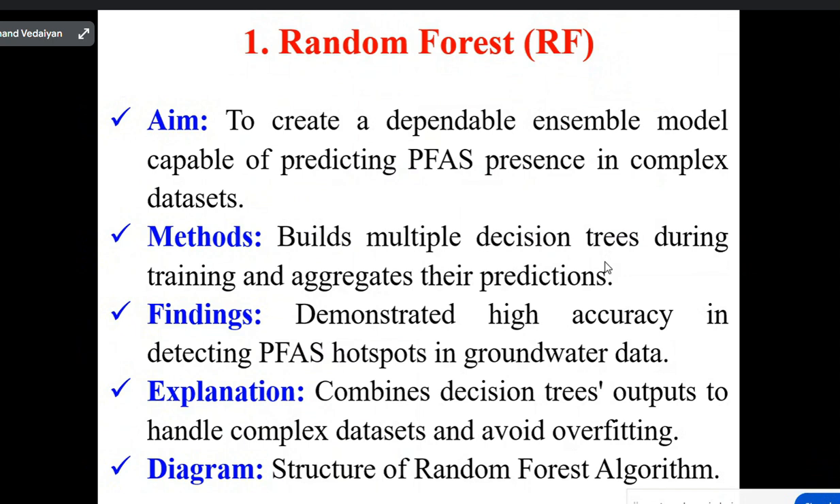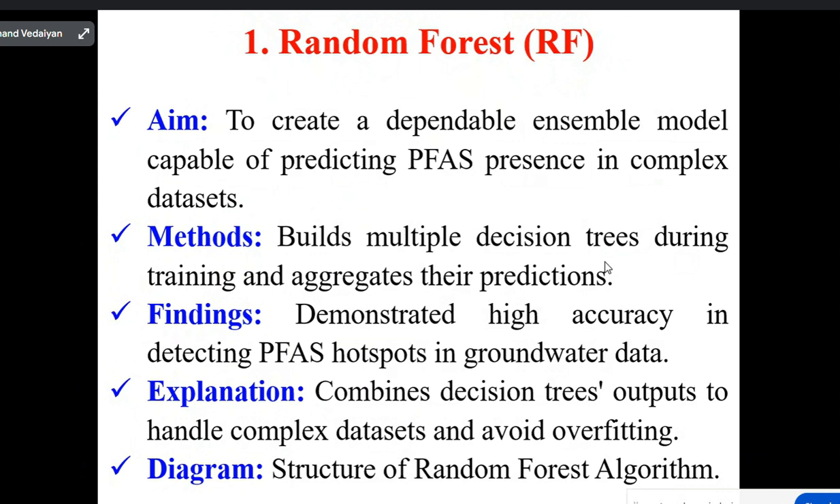Explanation: it combines decision trees. Decision tree is a classification technique. The root node consists of a left child and a right child. The root node decides which way you would like to classify the data, left side or right side. So that's why it combines the decision trees' outputs to handle complex data sets and avoid the overfitting problem.